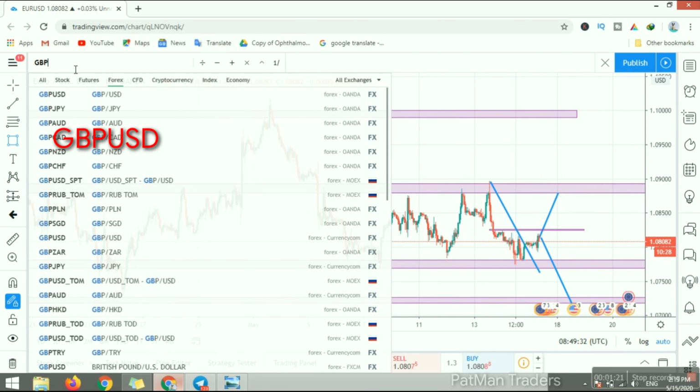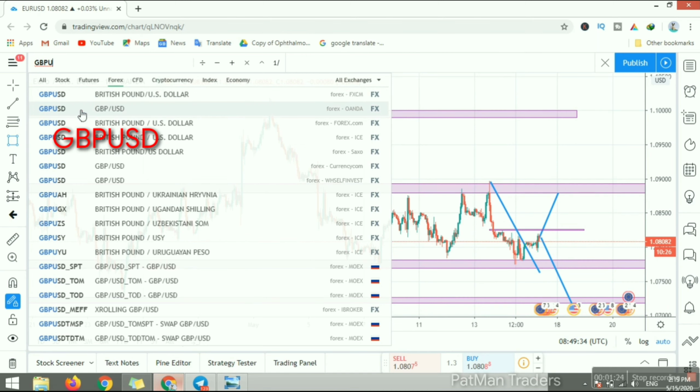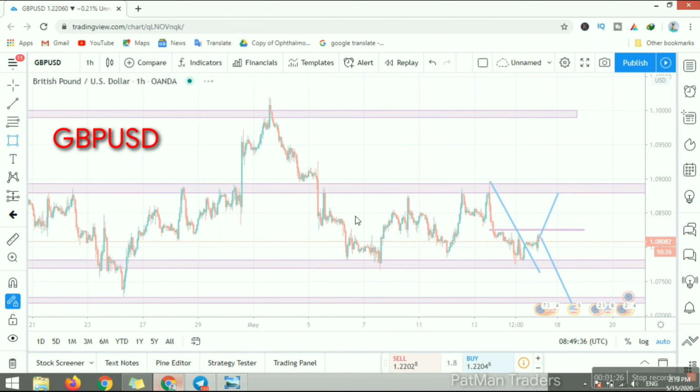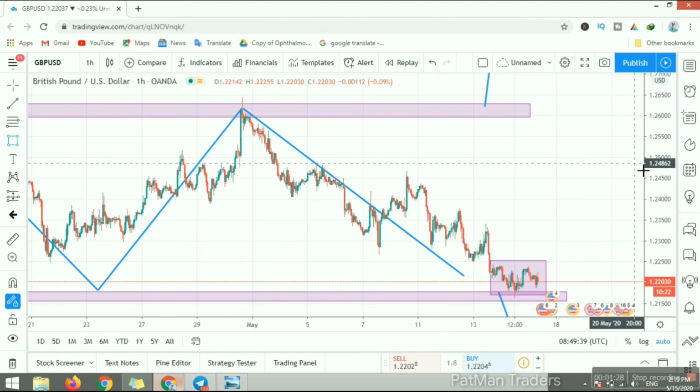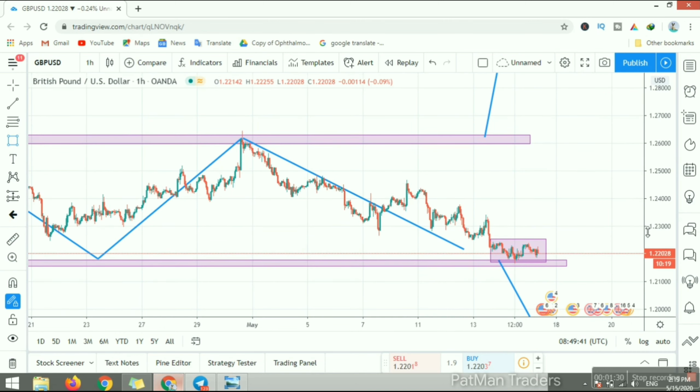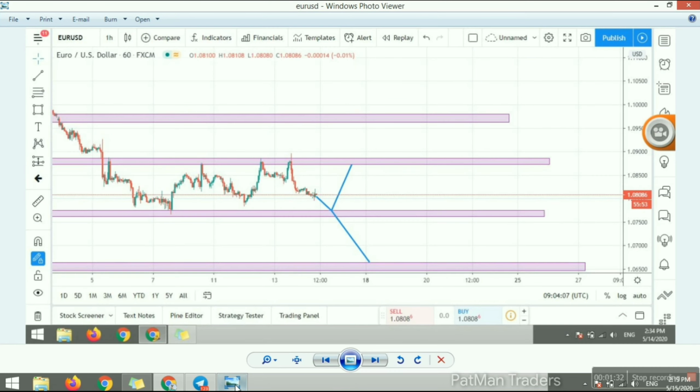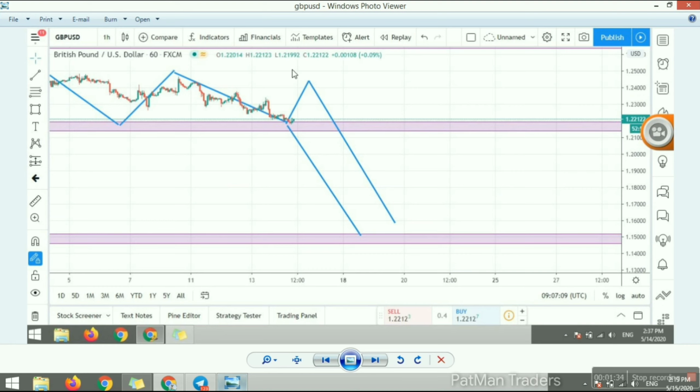GBP/USD. Yesterday I told GBP/USD is traded on the support line. So the next move is some retracement and then it will go down to the next level support.